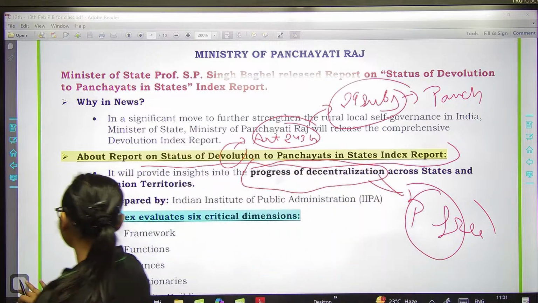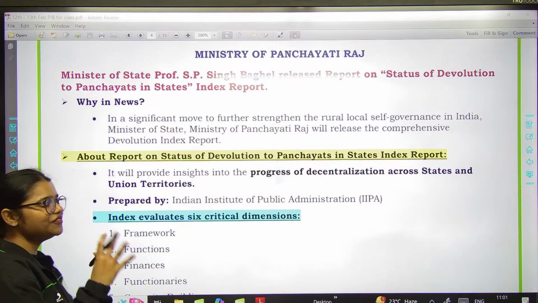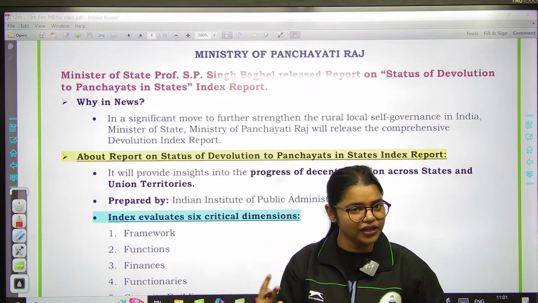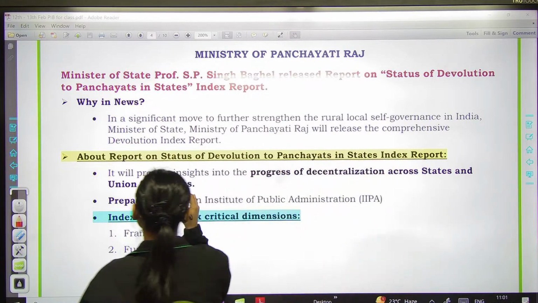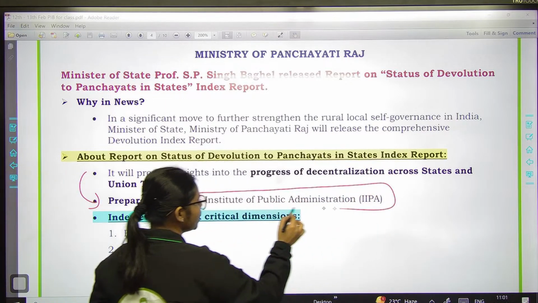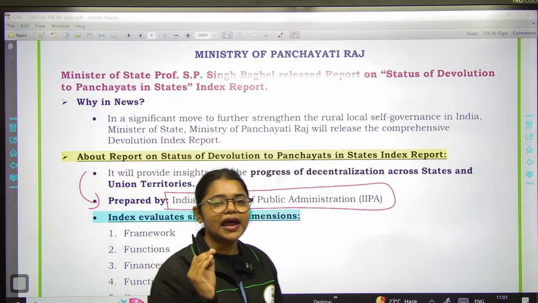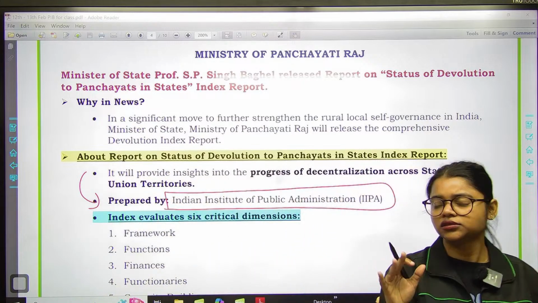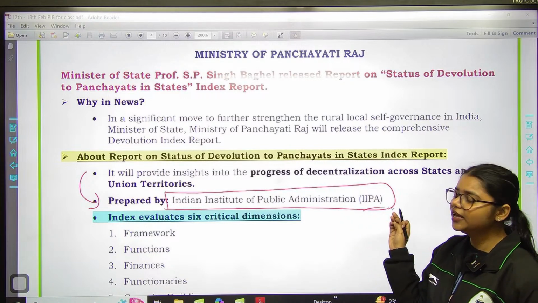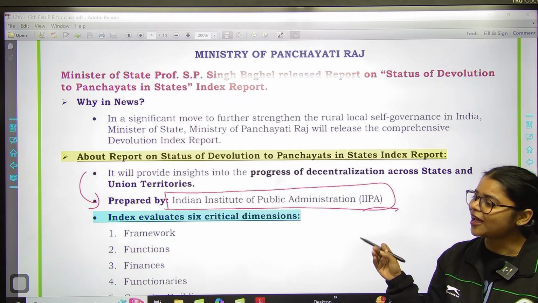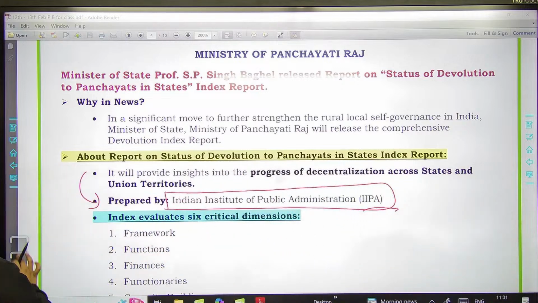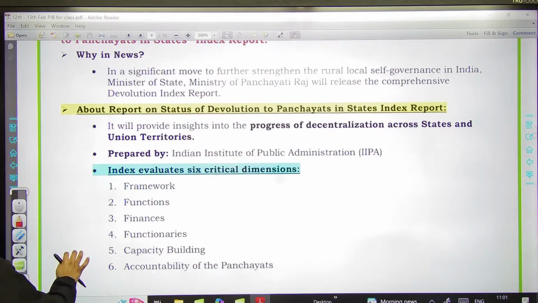Understood? Now as usual, report है तो we will have n number of facts and figures, right? But I have tried कि जो important है सिर्फ वही लेके आए. So let's discuss. So this report is prepared by whom? So this report is prepared by Indian Institute of Public Administration. So one of the important fact about this particular initiative is this report is prepared by Indian Institute of Public Administration. And as you all know that if there is any report, then obviously there will be some kind of dimension, there will be some kind of sub-indices, right?